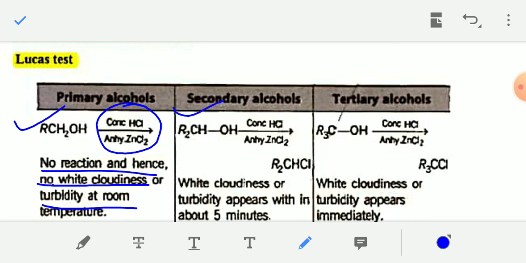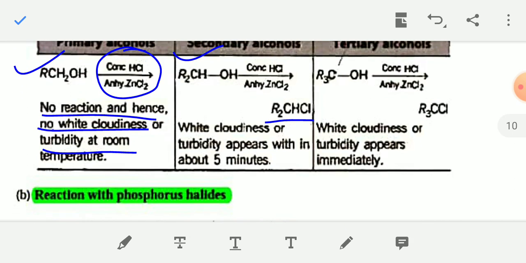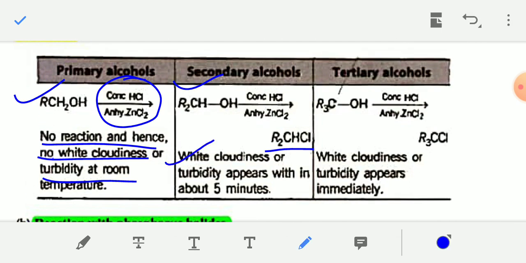And secondary alcohol, R2CHOH, this is the general formula of secondary alcohol. I have discussed what primary, secondary and tertiary alcohols are. When secondary alcohol reacts with Lucas reagent, you will get secondary alkyl halide R2CHCl, and white cloudiness or turbidity appears within 5 minutes.